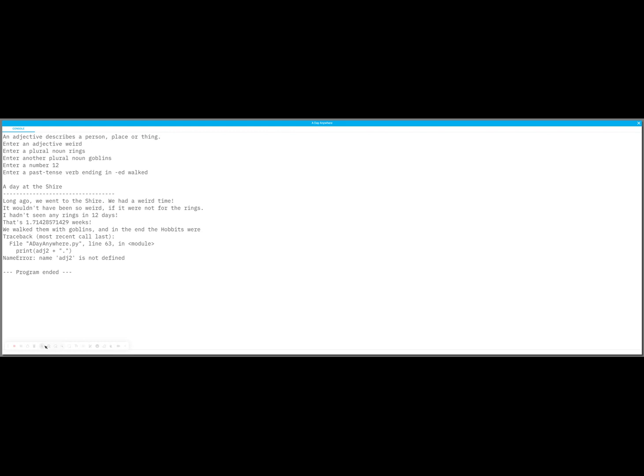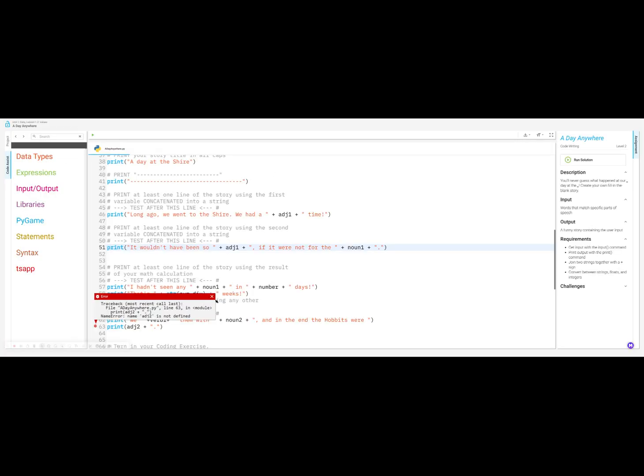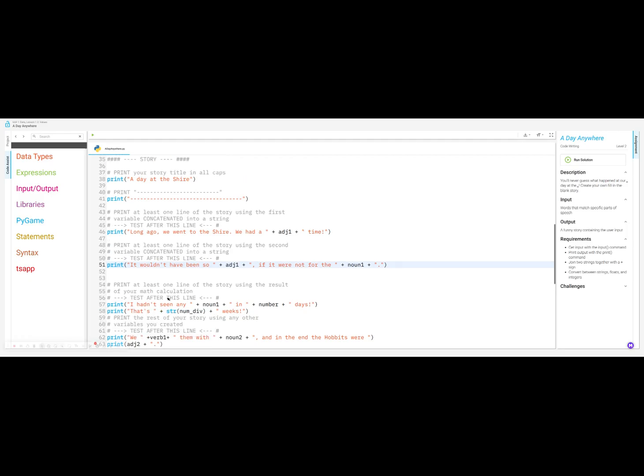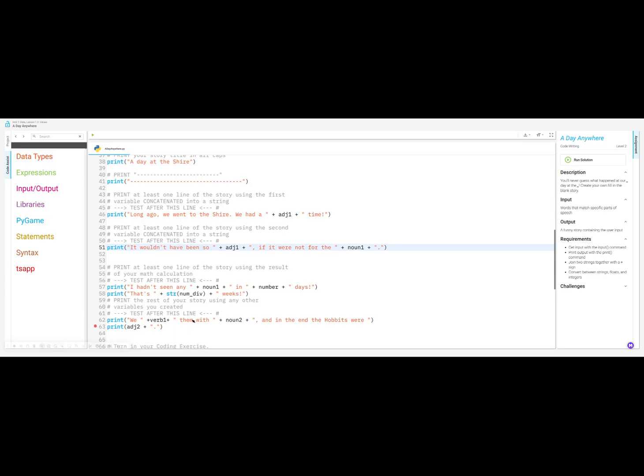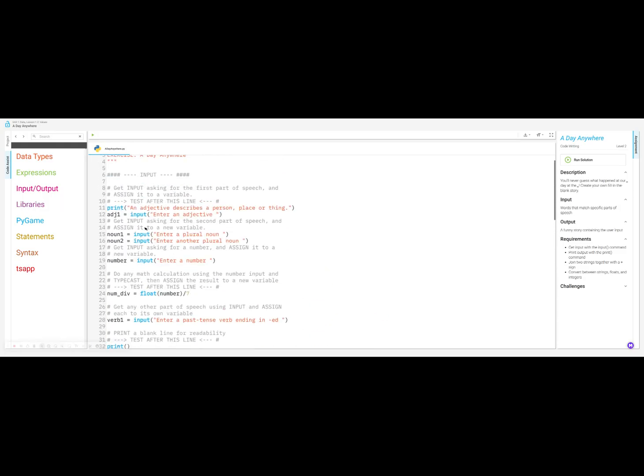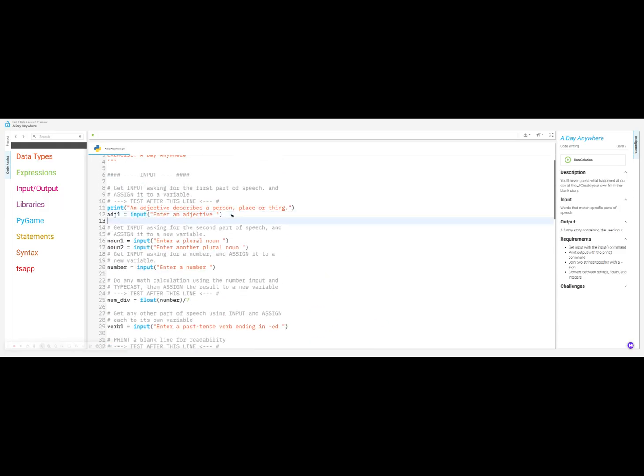I gotta fix that. And in the end, the hobbits were, and it doesn't like that. Oh, I don't have an ADJ2. Okay, I'm making all kinds of mistakes. ADJ2, and let me fix the them. We had them. We blank, then, I think. Then. And then let's come up here. We have an ADJ1. Right here, I'm going to add an ADJ2 equals input, parenthesis, quotation mark, enter another adjective, space, quotation mark, parenthesis.